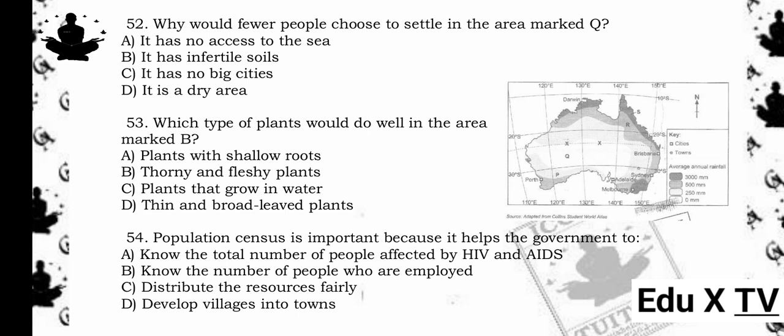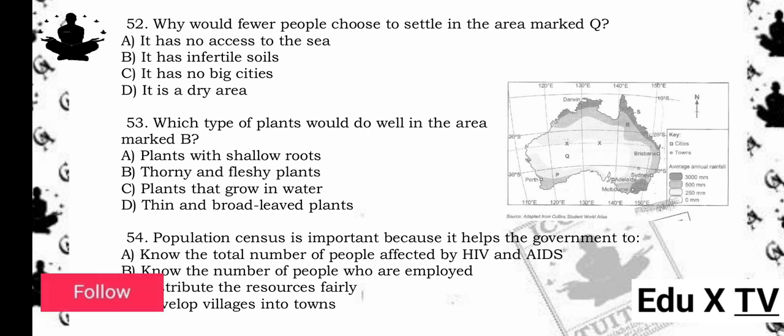52. Why would fewer people choose to settle in the area marked Q? A. It has no access to the sea. B. It has infertile soils. C. It has no big cities. D. It is a dry area. The answer is D. It is a dry area. Reason being, the map shows area Q with very low rainfall, making it dry and less suitable for settlement.